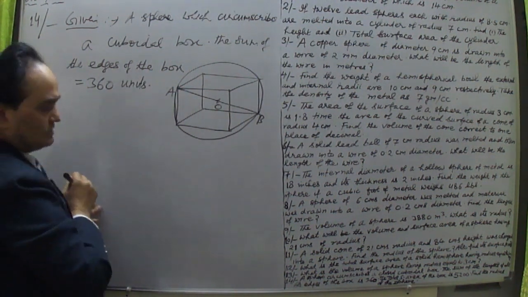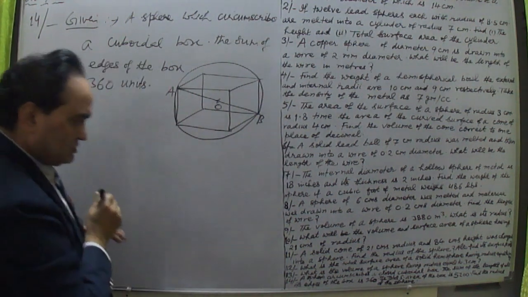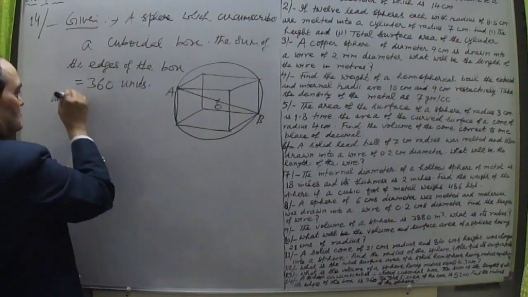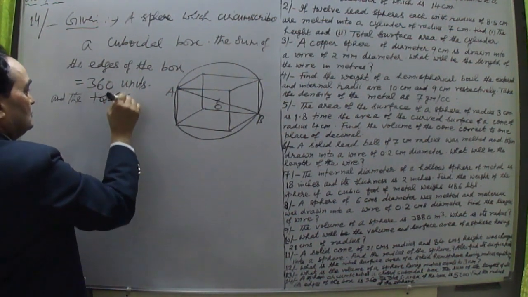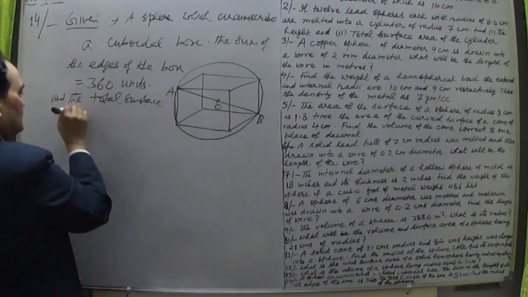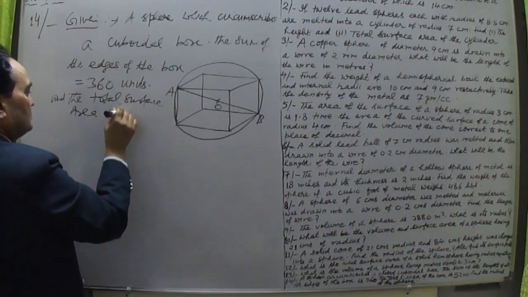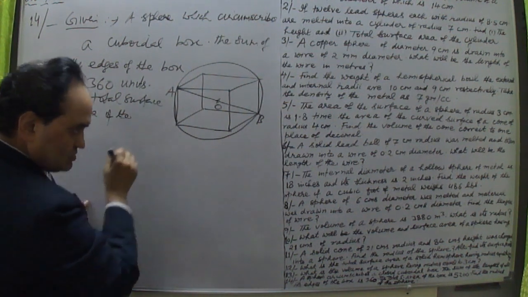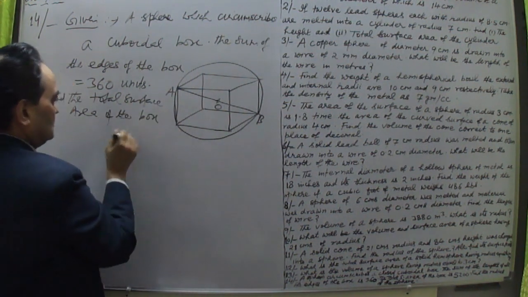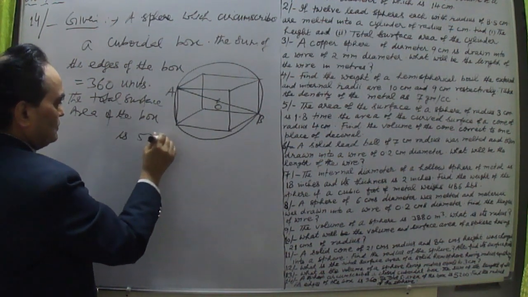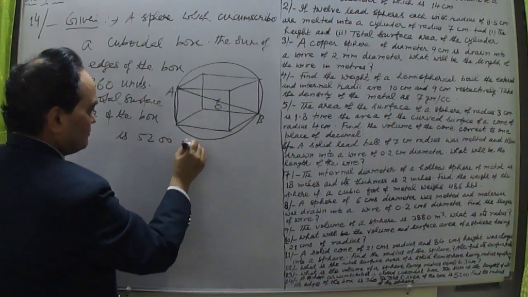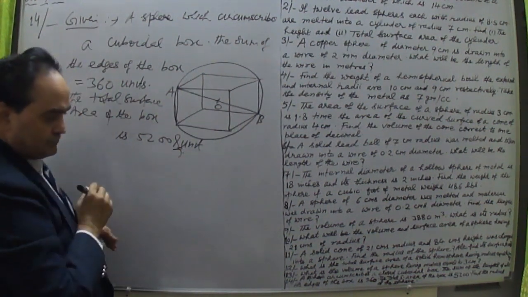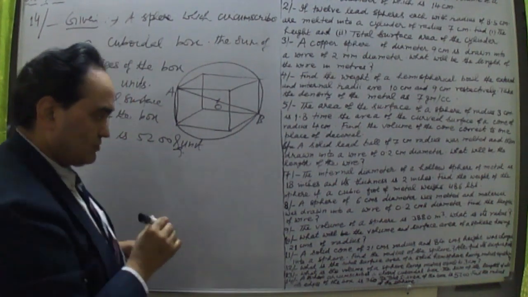Okay, 360 centimeters or units. The total surface area of the box is 5200 square units, because this is area, so it is square units. But units are not given, no problem.